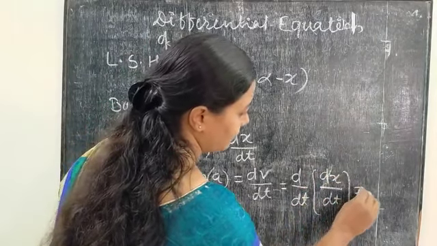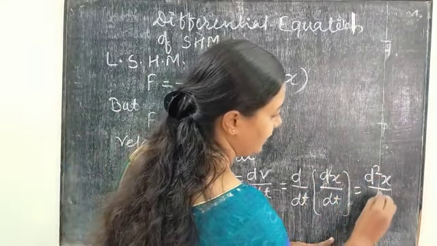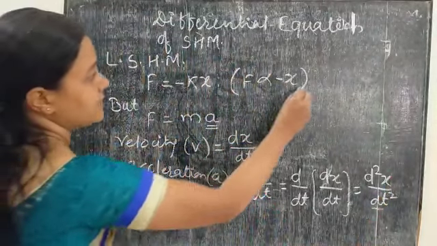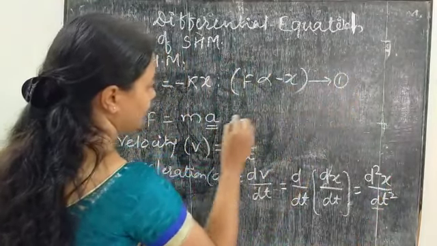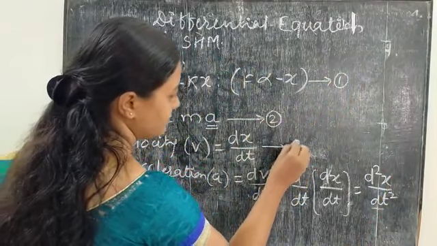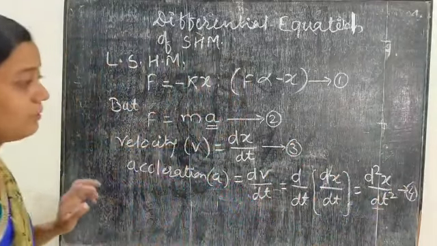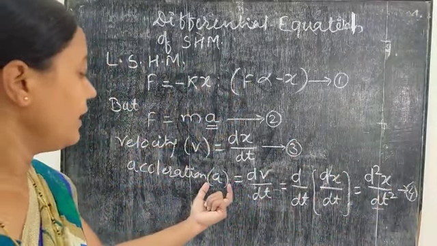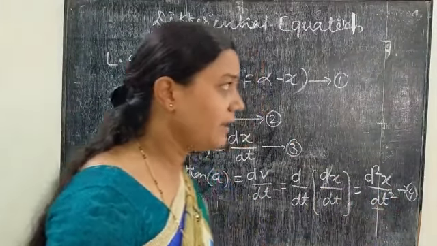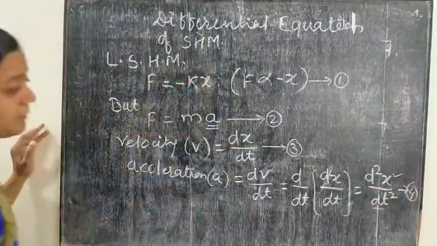So what will we get here? That is d2x by dt square. Suppose this is equation 1, this is equation 2, this is 3 and this is 4. So we have acceleration a equals d2x by dt square, the double differentiation of x with respect to time.